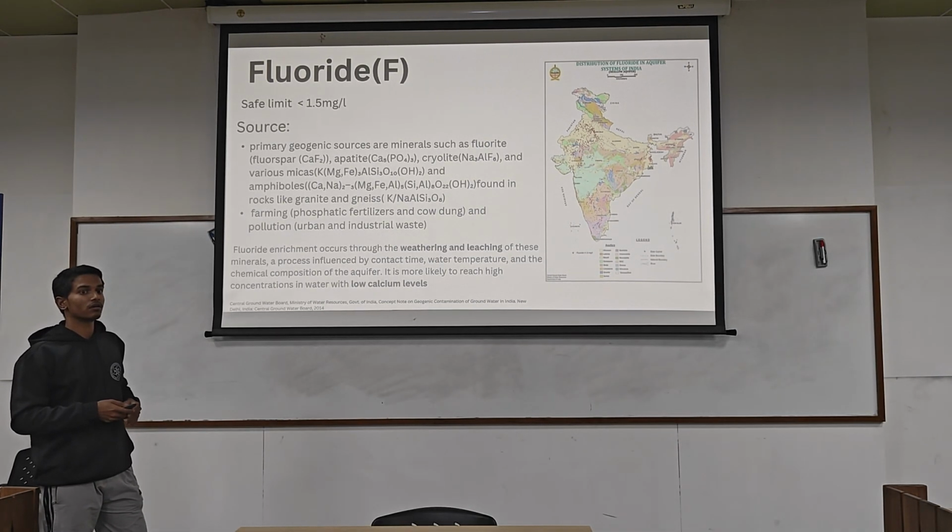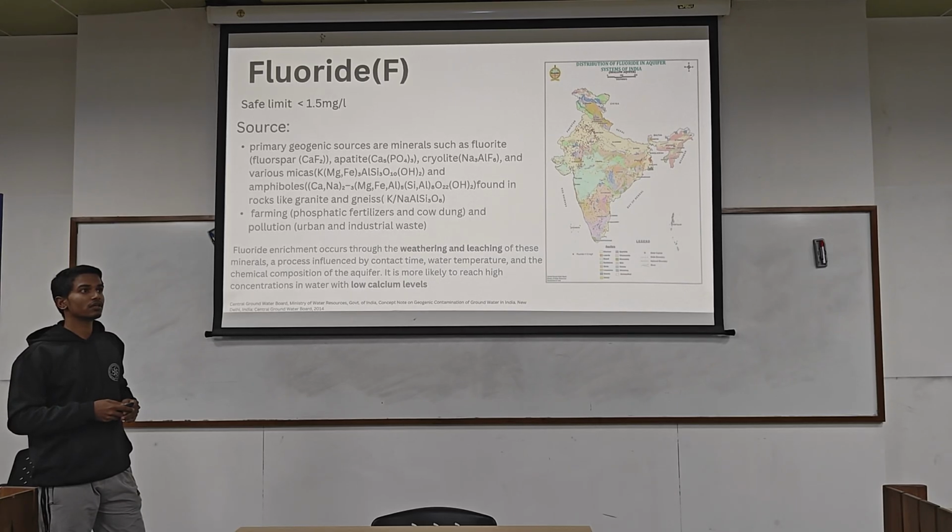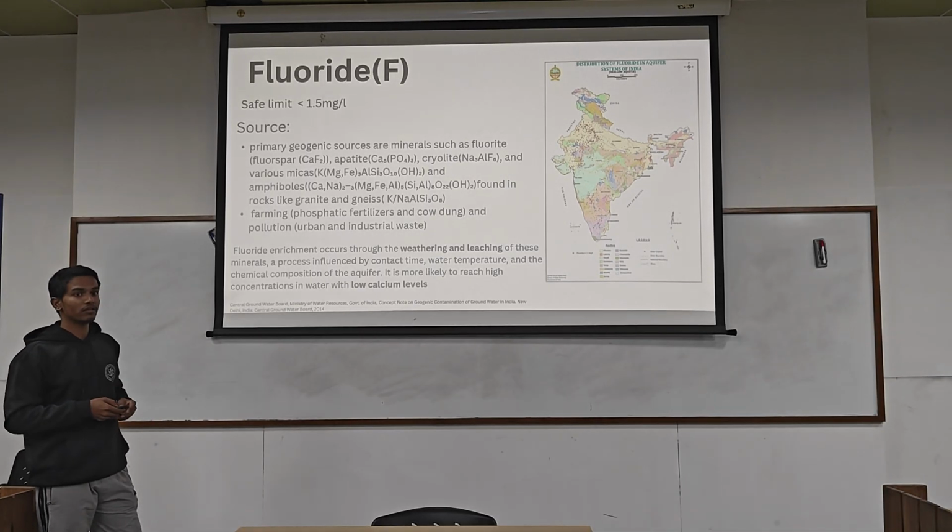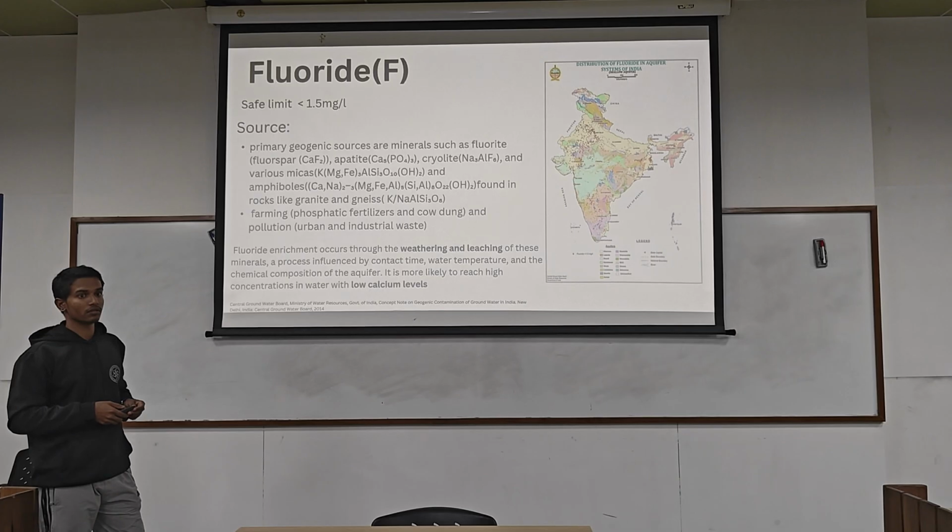How is the farming part contributing there? Sir, there may be some concentration of fluoride in the organic manure you are using. Okay, so the fluoride is going into the manure, and the manure you are using on the ground goes into the soil and also into the runoff as well. Okay, that's one thing.